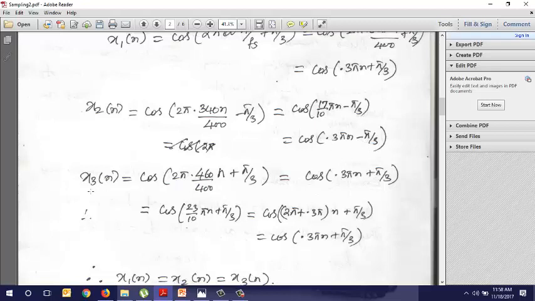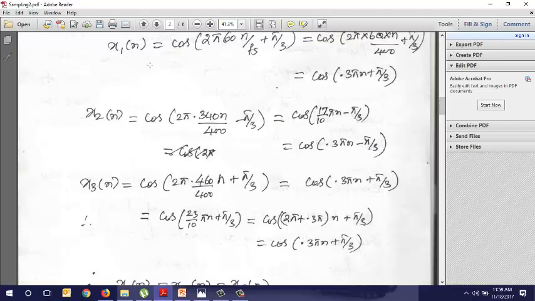Now come to the third signal. X3 of n is equal to cos 2 pi 460, the signal frequency, n divided by 400. Again, what you get is 23 by 10 pi n, so it is 2 pi plus 0.3 pi. So it is again cos 0.3 pi n plus pi by 3. So in all three cases we have cos 0.3 pi n plus pi by 3, cos 0.3 pi n minus pi by 3 and cos 0.3 pi n plus pi by 3. So all the three signals become equal.